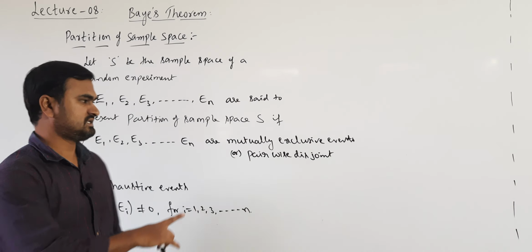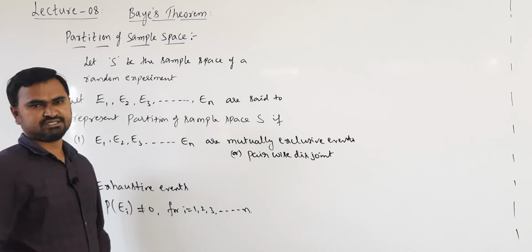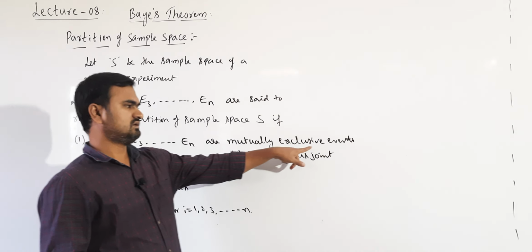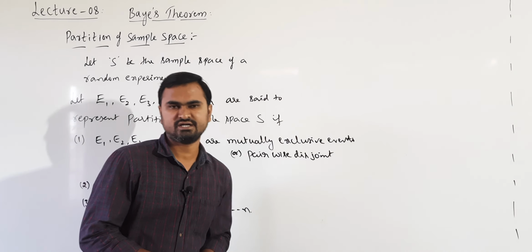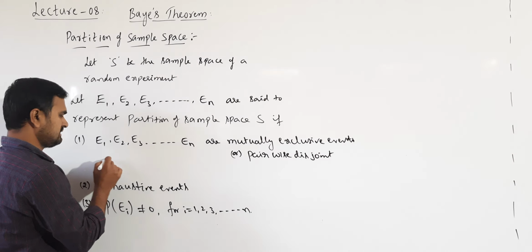See the first condition: these events are mutually exclusive or pairwise disjoint. Any two events we take, they should be disjoint, which means there are no common elements. What is the mathematical condition we can write here?